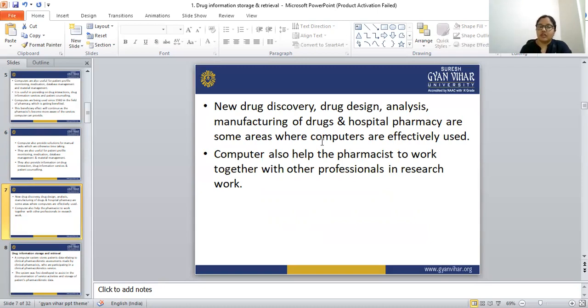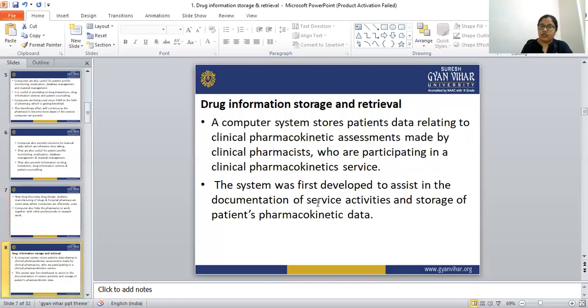And computers also help the pharmacists to work together with other professionals in research work. So computer is very useful in our field.